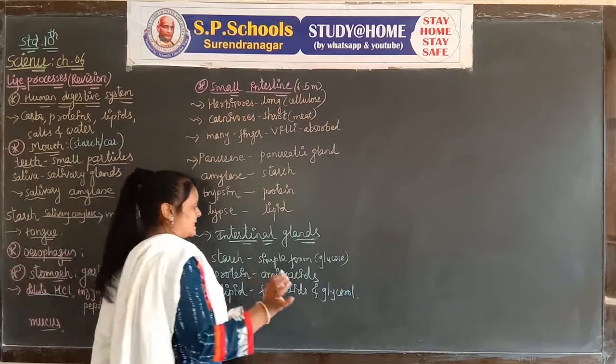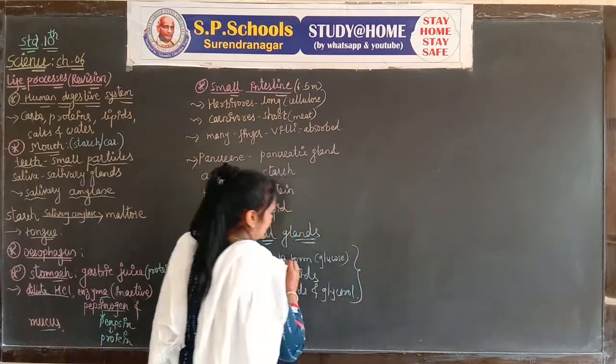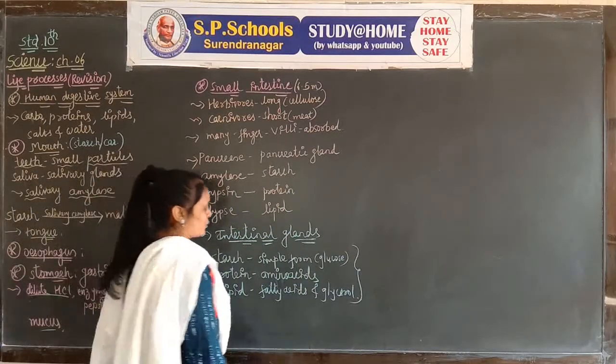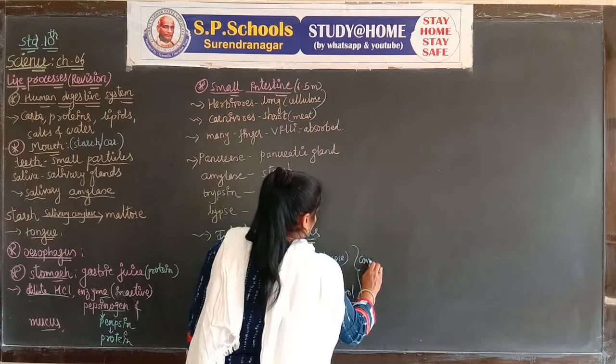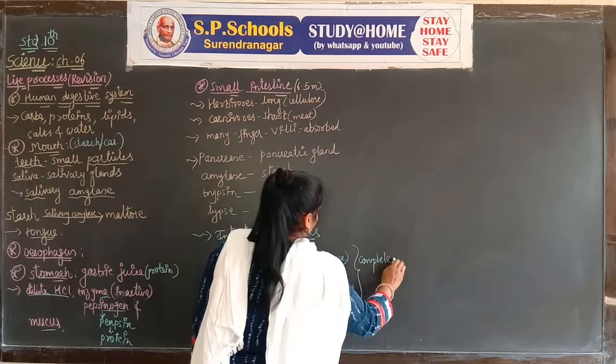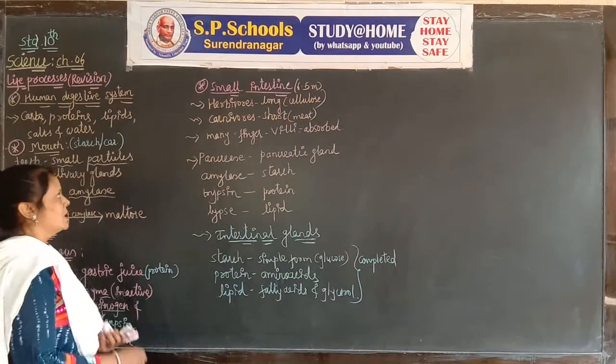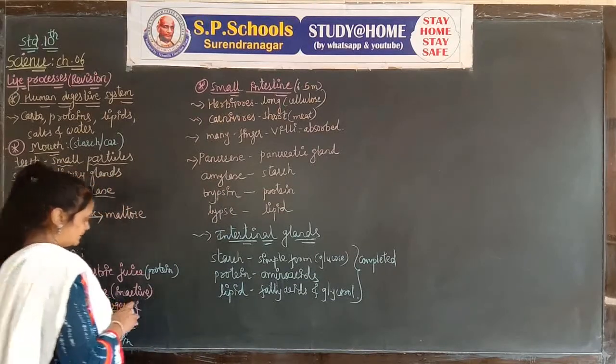When all things are converted into their simpler forms, it is called the completion of digestion. Here the digestion is completed in the small intestine. So what about the large intestine?